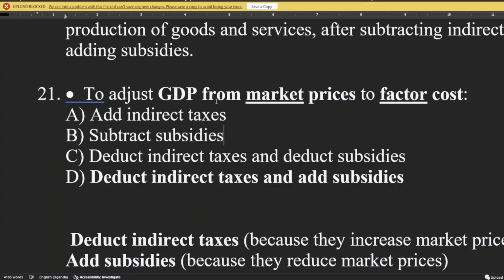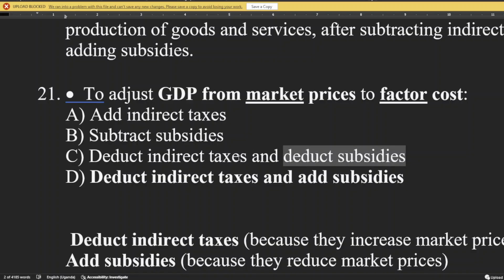So if we adjust GDP from market to the industry, since tax was added, we are going to deduct taxes. But when it is in the market, they have already added subsidies to it. Government has already done its part on how it would help. Now we are going to reduce that help to take it back to the industry.